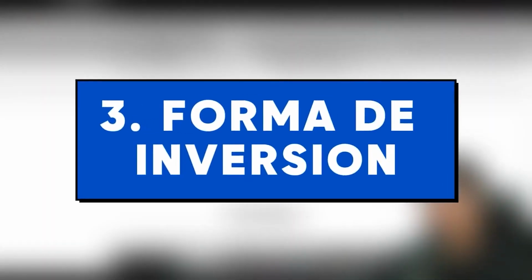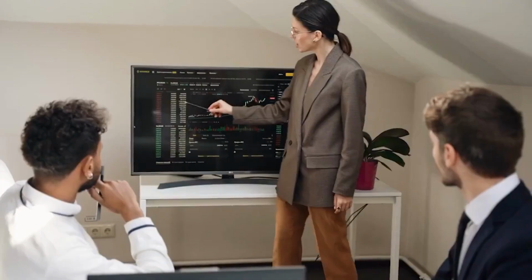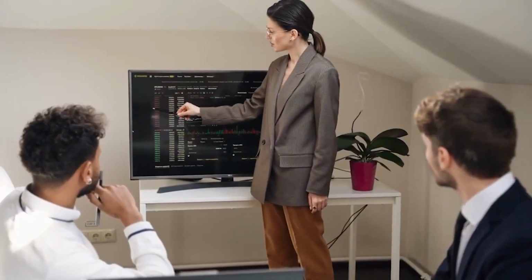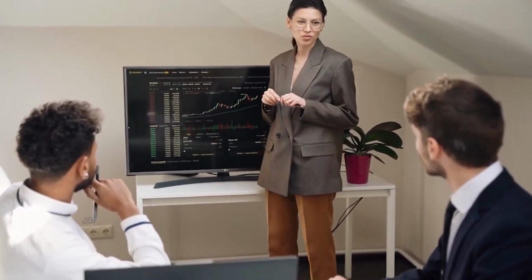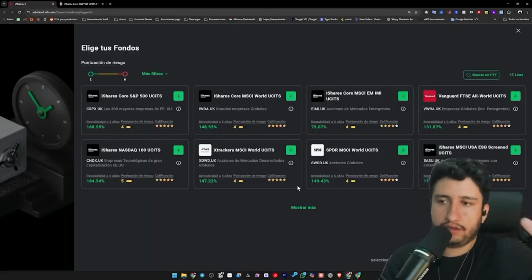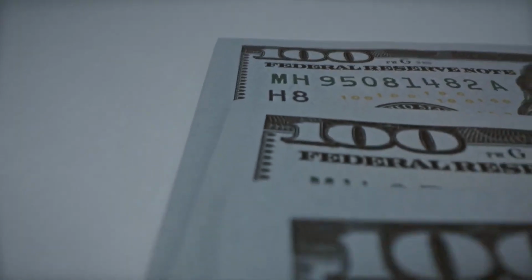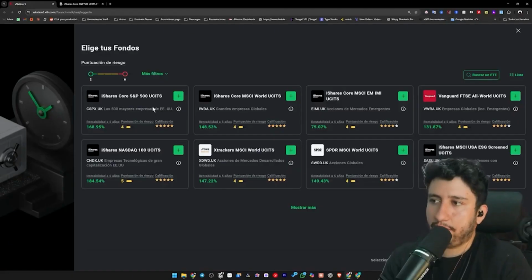In fact, I intend to employ another significant strategy here, which is the method of investment, and for me, once again, the optimal way to invest is through the technique of dollar cost averaging. What does that mean? If, for example, I had $100,000 right now that I want to use to build my portfolio, I wouldn't invest them all at once and choose the ETFs and say, all right, I'm going to invest $100,000. No, what I would do is divide those $100,000 over a time frame of 6 months, 1 year, and monthly divide these $100,000 over a year into 12 months, and then invest that amount of money monthly.